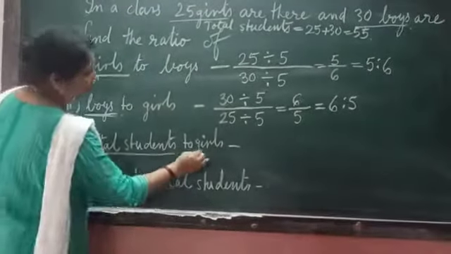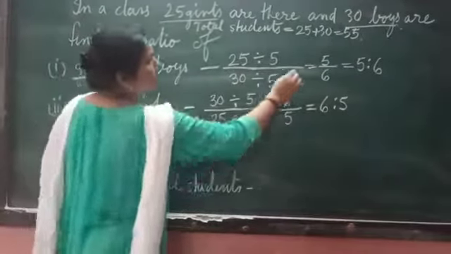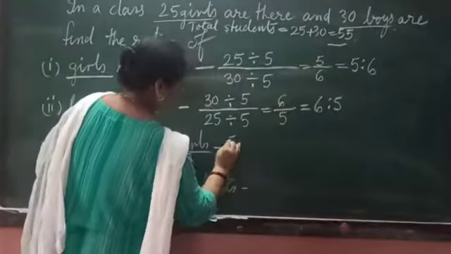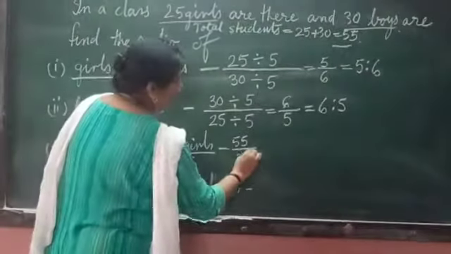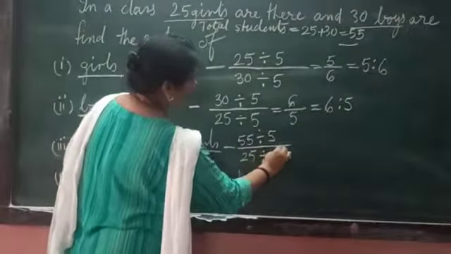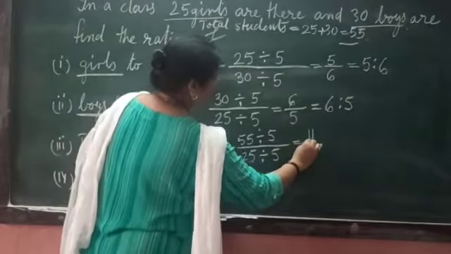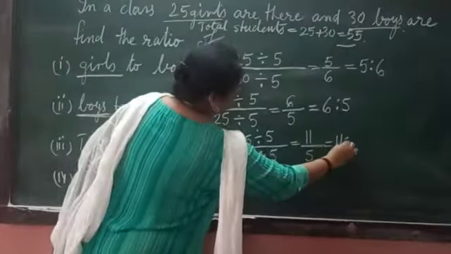Here, total students to girls. Now total students is first, so the numerator will be total students. What are total students? 55, upon girls 25. And again the same rule of fraction, divided by 5, and that is equal to 11 upon 5. 11 is to 5.